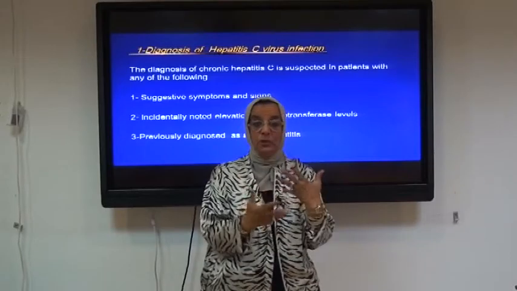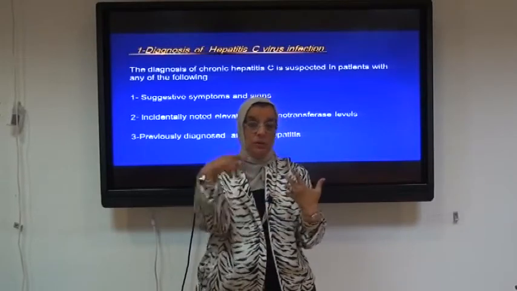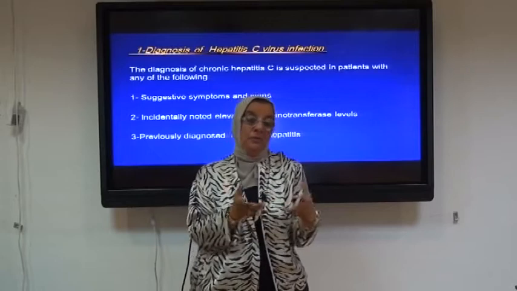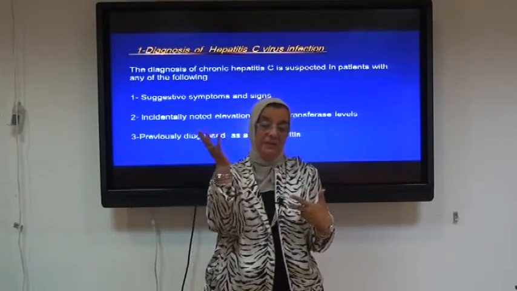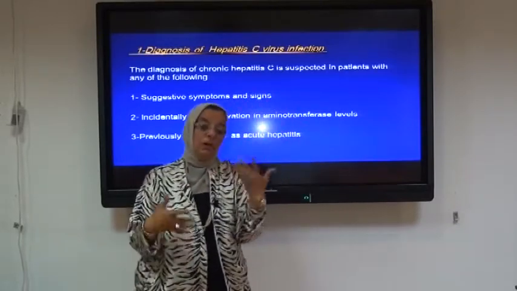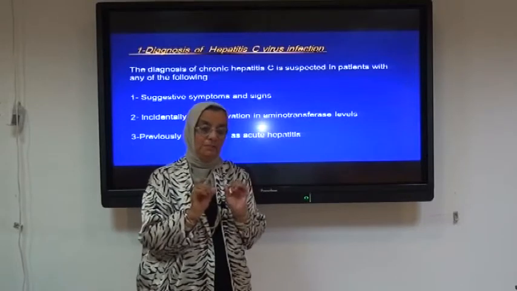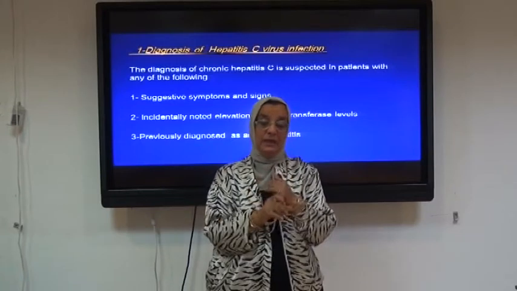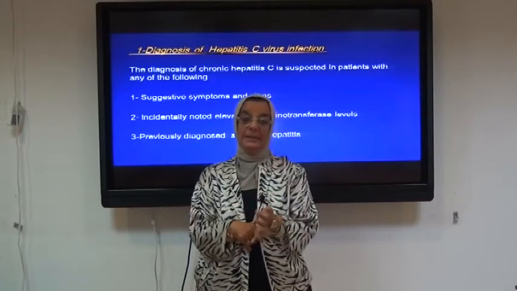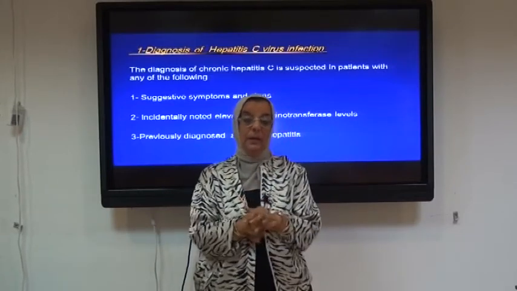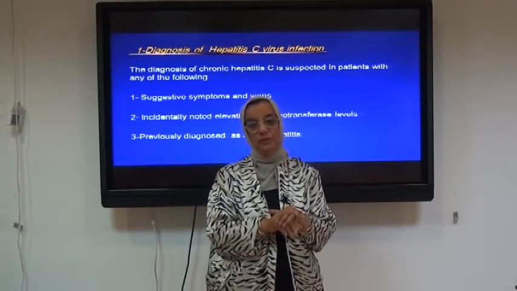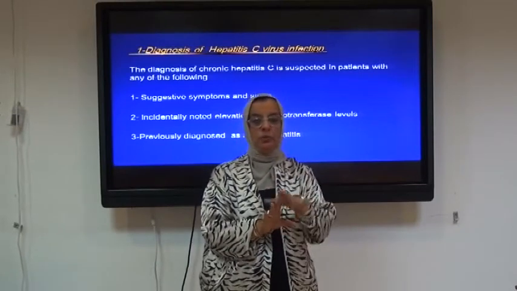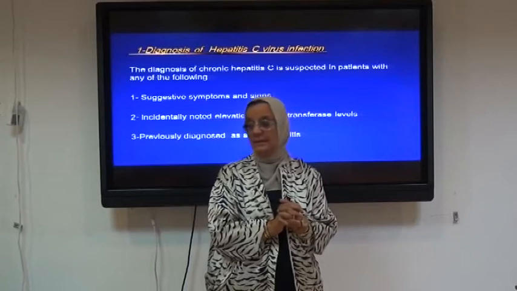The patient may undergo different fluctuations, as we saw in the curve. The liver enzymes sometimes may be elevated, and sometimes might be low. Of course, as I had said, the only method of choice to diagnose a case of hepatitis C virus is detecting the hepatitis C virus RNA in the blood by the polymerase chain reaction and measuring the viral load, or the circulating amount of the virus in the blood.